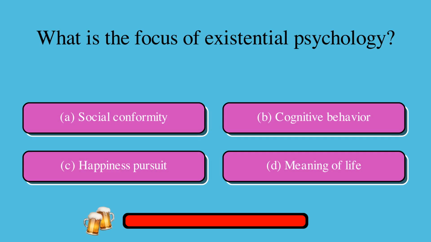What is the focus of existential psychology? A. Social conformity, or B. Cognitive behavior, or C. Happiness pursuit, or D. Meaning of life? The correct answer is D. Meaning of life.